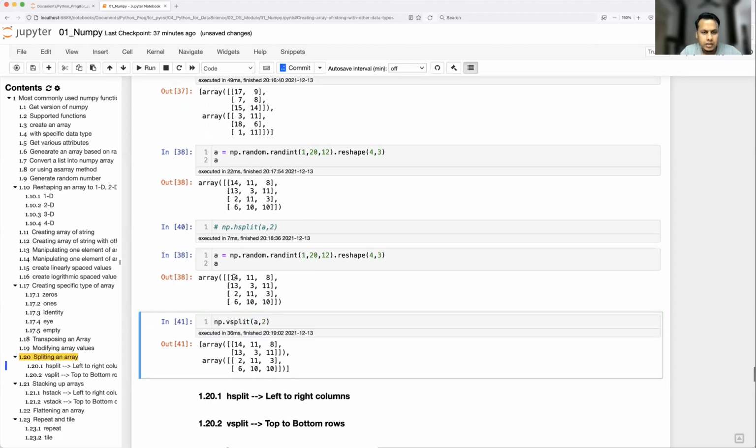Now you see here. So it will take the first, let me highlight once again. Okay, so in the vertical split, you are going to take this particular set of values, and another set of values will be this. So vertically it is going to be split, okay, in 2 equal parts. Since the same number of rows can be done by using 4 rows, definitely it is able to split. That's why you got 4 equal matrices. Okay, so let me erase it.